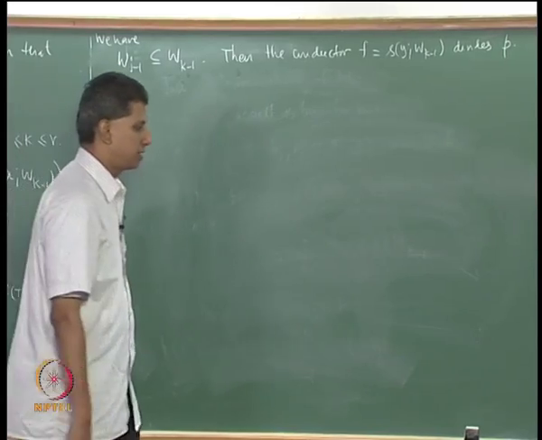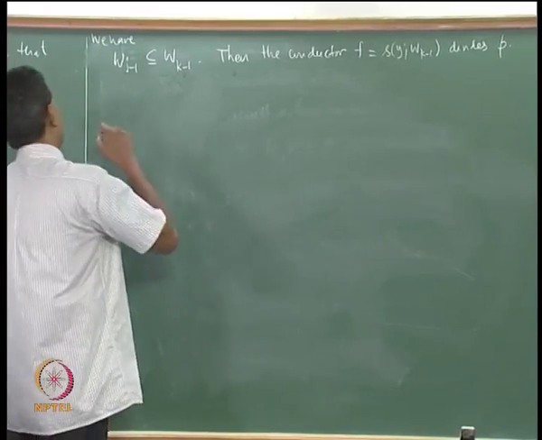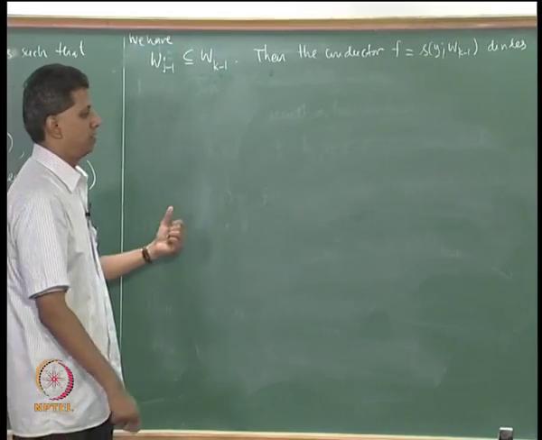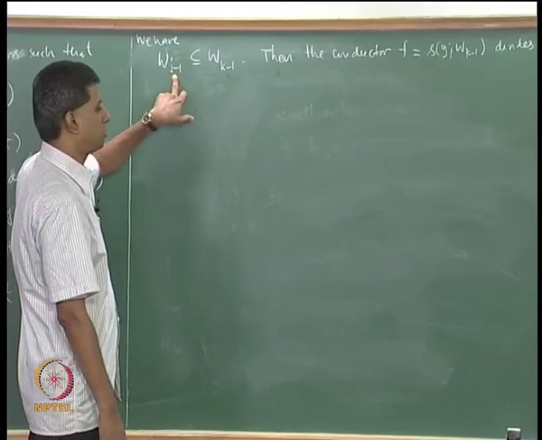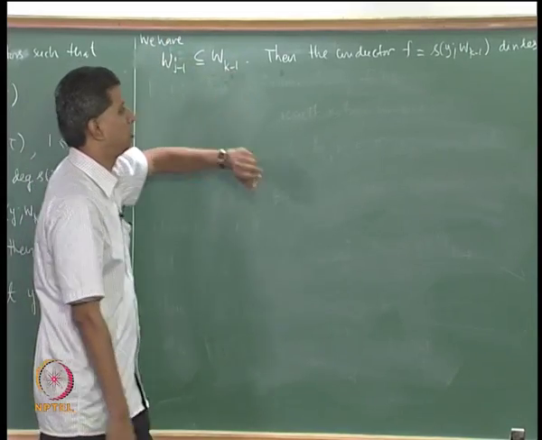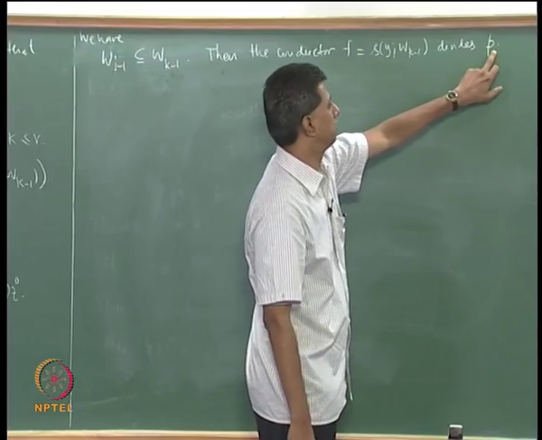Any polynomial g which has the property that g(T)z belongs to W_{j-1} will also be present in this. From this, it follows that this conductor divides P.